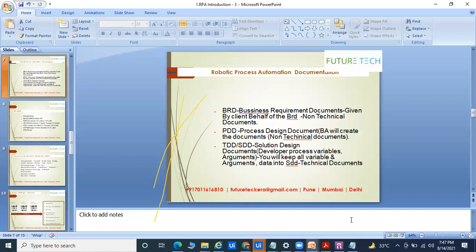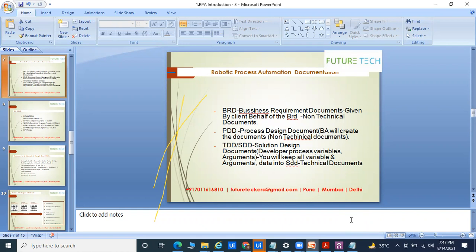Suppose that we are part of Capgemini and our client is HDFC Bank. So we'll create one PDD like this: this is your process and this is your step. This is your screenshot. This is your dependency. This is the challenge, and this is the schedule, like you're going to run the bot daily morning at 5 o'clock, daily evening at 9 o'clock. So this is the time for scheduling, the time for triggering your bot. That type of document is called PDD, and it is a totally non-technical document. Non-technical means no coding is required and there is no technical part.